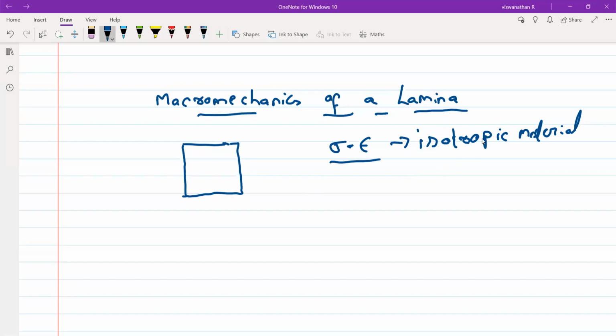So that is what I've been asking. That is the Hooke's law you apply, and you get these stress strain relations. Now, what is the difference between strength and stiffness? Strength is a resistance to any form of deformation, whereas stiffness is the resistance to bending, sir.